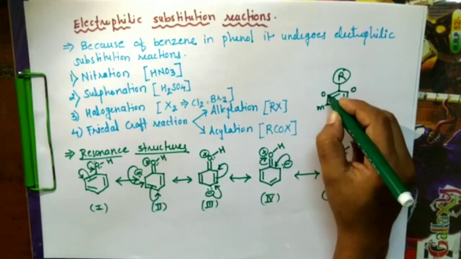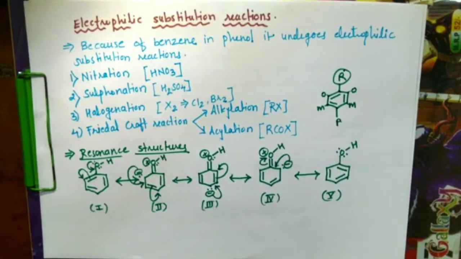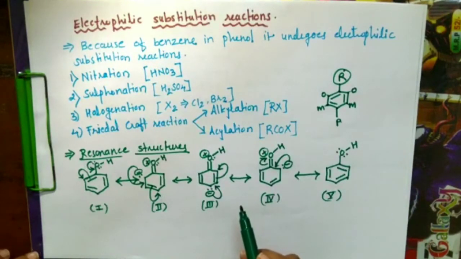This is meta, this is ortho. So if we look at the resonance structures of phenol, the ortho and para positions have more electron density. After delocalization of the lone pairs towards the ring, we get a total of 5 resonating structures.